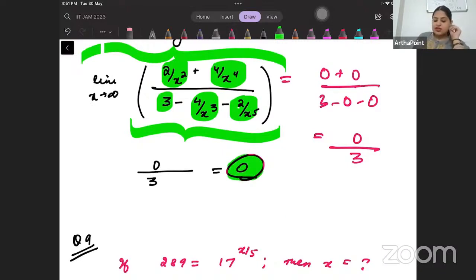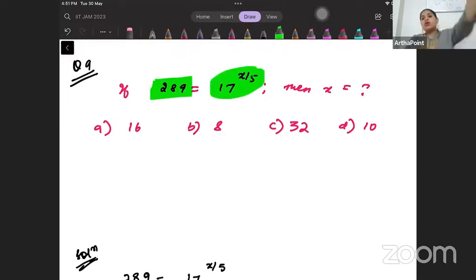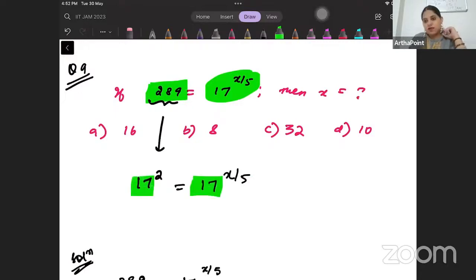Okay, come to the next one. It says 289 is 17 to the power x by 5. So if you look here, you will notice that 289 is what? It is 17 to the power 2. So you have 17 to the power 2 is equal to 17 to the power x by 5. But when base is same, you can equate the powers.